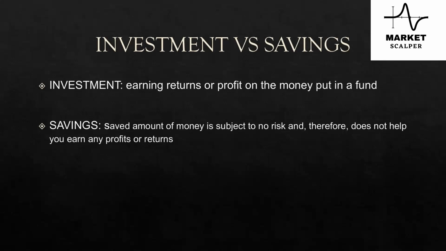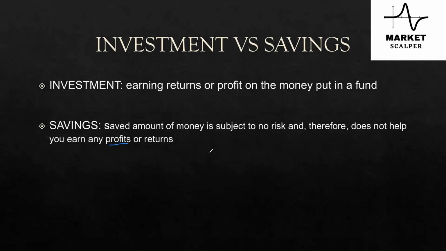So what is investment, like we looked at, is earnings, returns or profit on the money which you have put in a particular fund. Savings is the collective amount which you have and want to keep safe. For example, you put it in a bank, in an FD, or in a recurring deposit. In that case, your money is not at risk. Therefore, profits are there, but not much.